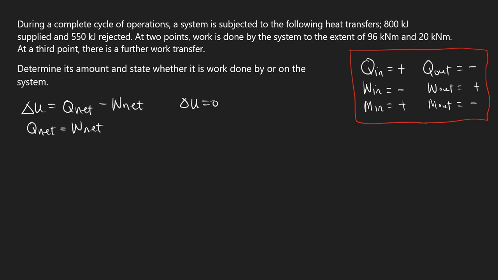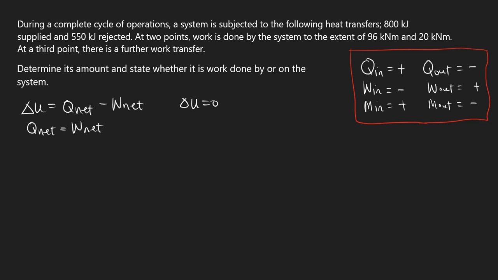So let's write down the given data. The question says that during a complete cycle of operation, a system is subjected to the following heat transfer. We have 800 kilojoules heat supplied, right? Heat supplied means heat input into the system.